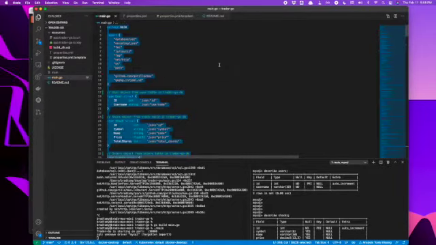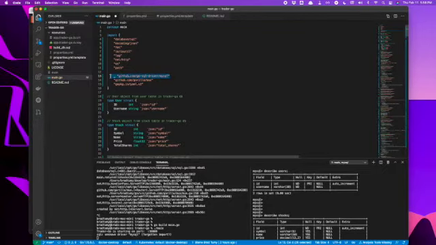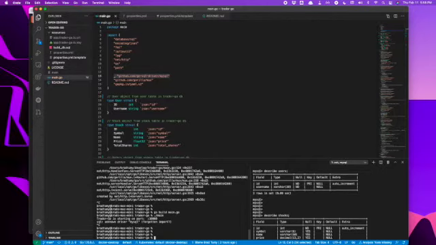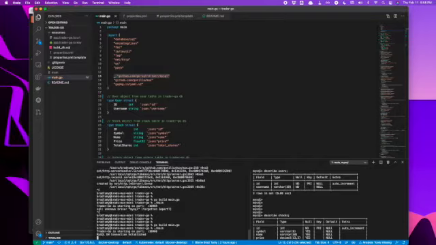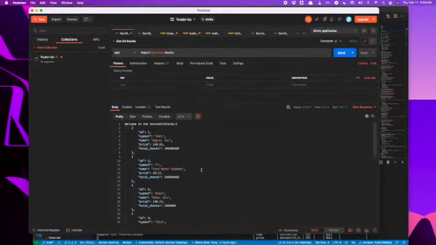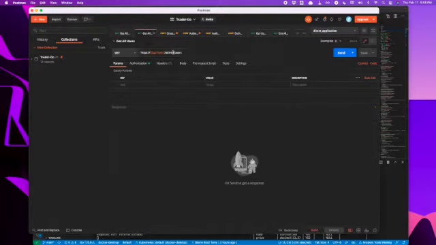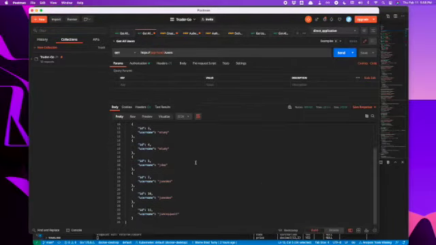Let's get that corrected. Yeah, there we go. So I accidentally deleted that. Once we save it, all right, so that's a little bit better. That's what we were expecting. Double check. Now we're seeing all the stocks again. Get all users. So we can see all the users come back.